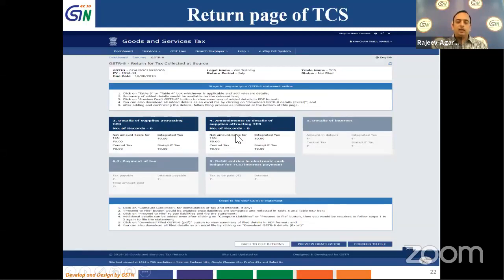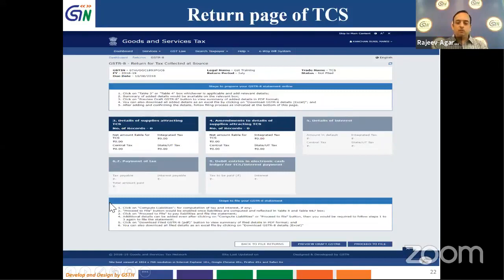For filling tile 3 and tile 4, we can use the offline facility also, which we are not going to detail as of now. Then my GSTIN number, my legal name, my trade name, my status of filing return is shown as not filed. The return period which I have selected and the financial year is shown at the top. Further, my due date of filing return is also shown. Then some step-by-step preparation brief is also given here. You can go through these steps later on at leisure.